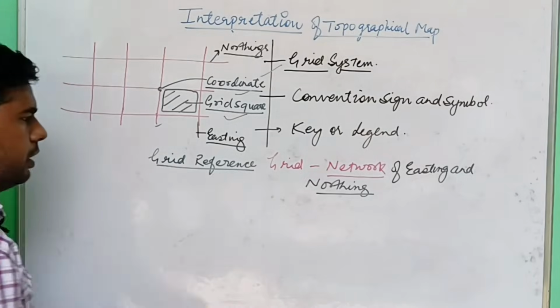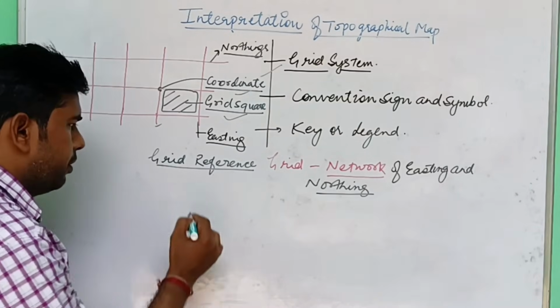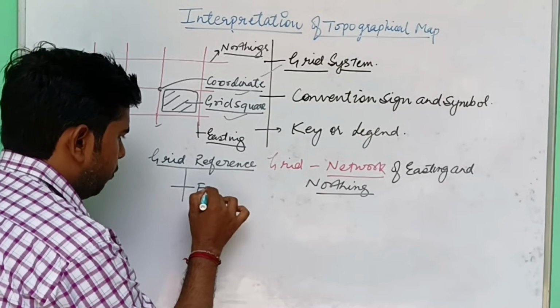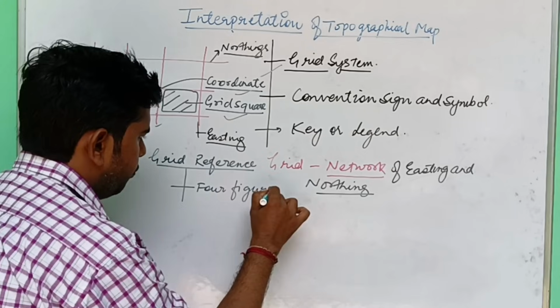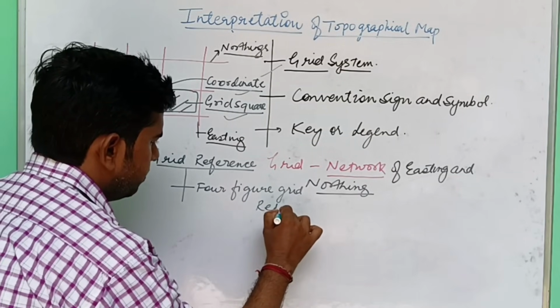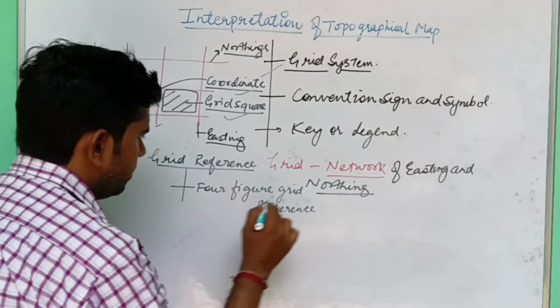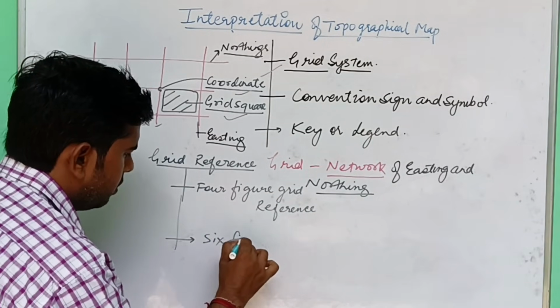Okay, grid reference. There are two types of grid reference: 4-figure grid reference and 6-figure grid reference.